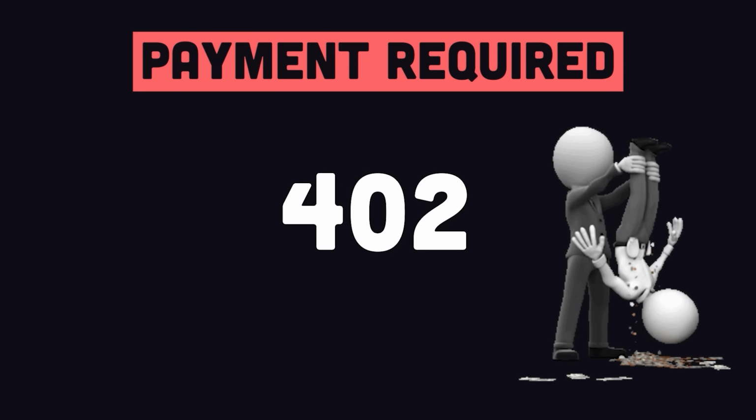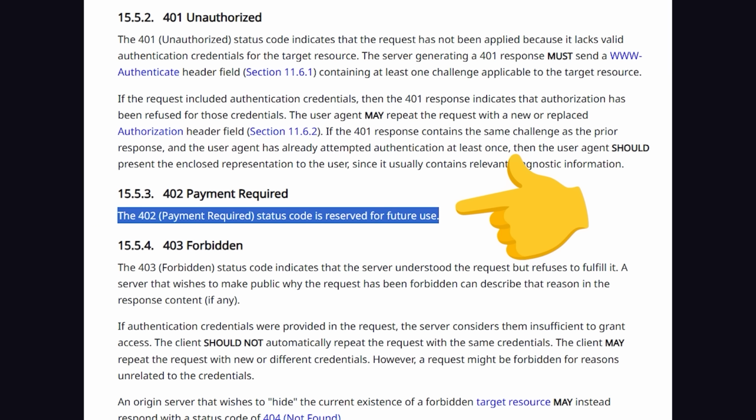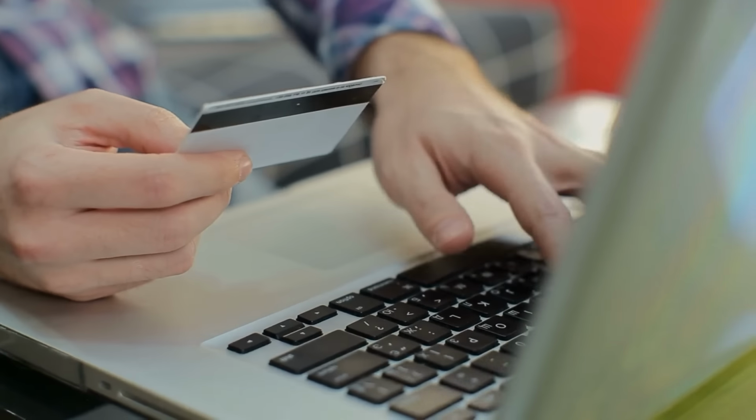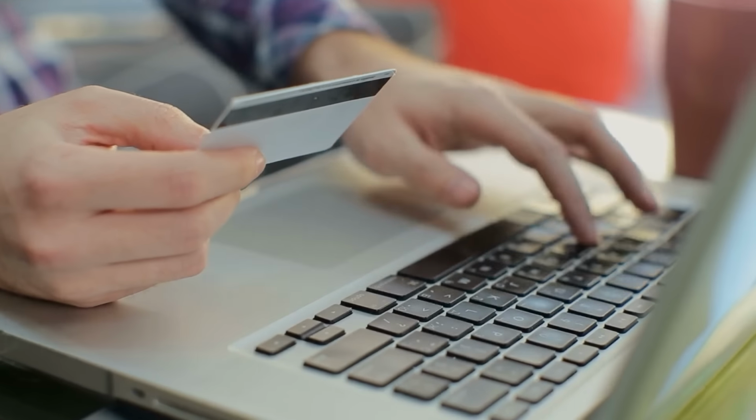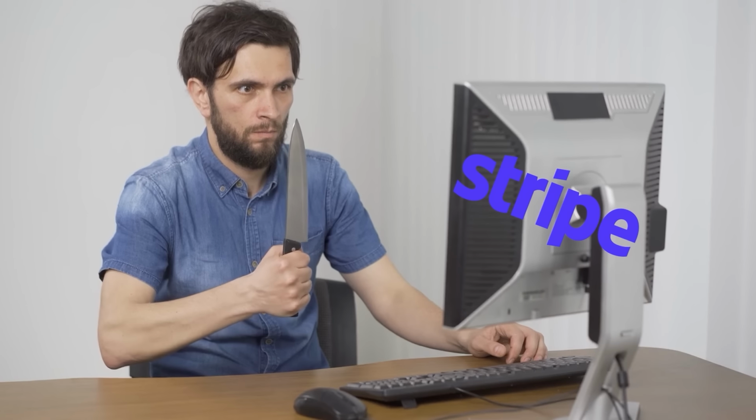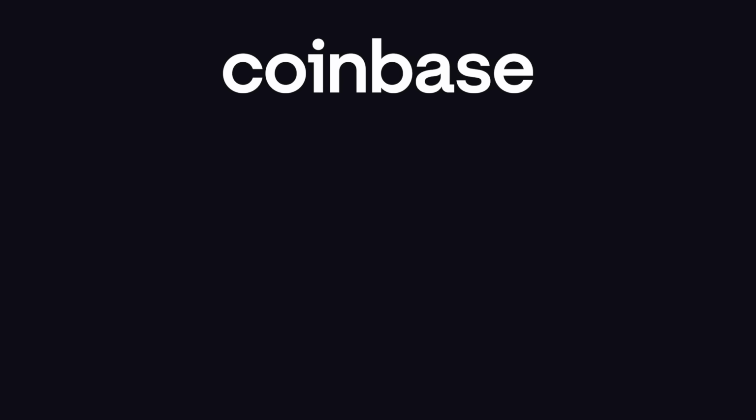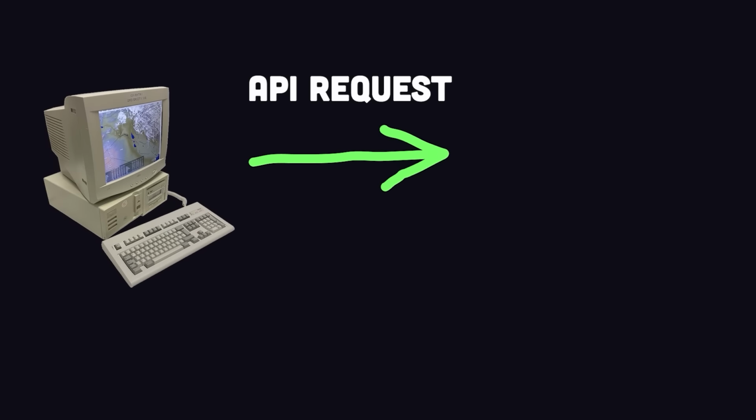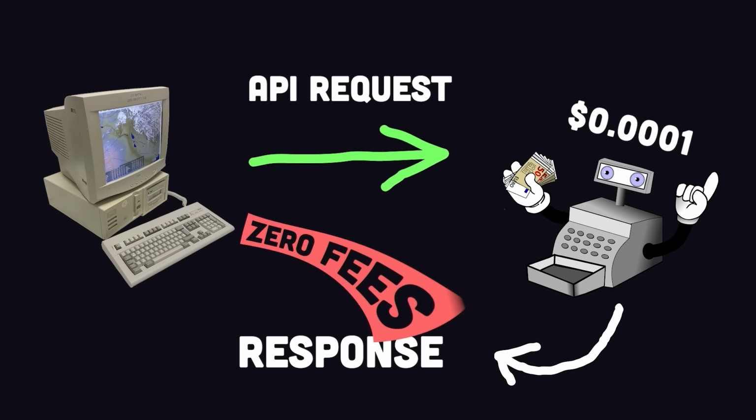402, payment required. It was reserved for future use back when the web was young and optimistic, but now 3 decades later, we're still figuring out how to handle money on the internet without giving platforms like Stripe a 3% cut before the privilege of pressing some buttons. Well, that's about to change thanks to a new protocol developed by Coinbase called X402 that enables micropayments that can turn every API request into a tiny cash register with 0 fees.